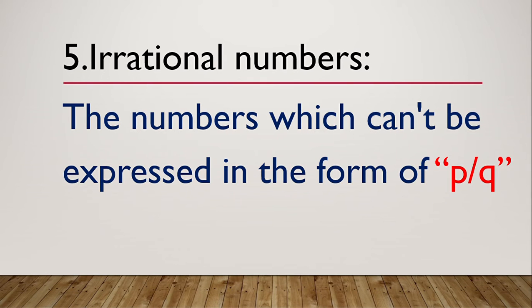Irrational numbers. The numbers which can't be expressed in the form of p over q are called irrational numbers. Now guys, the fifth type of number is irrational numbers.